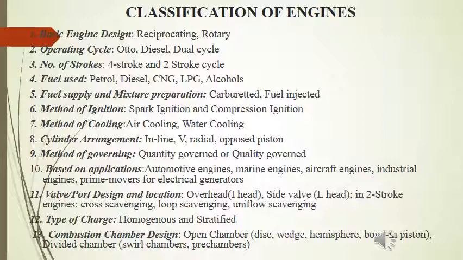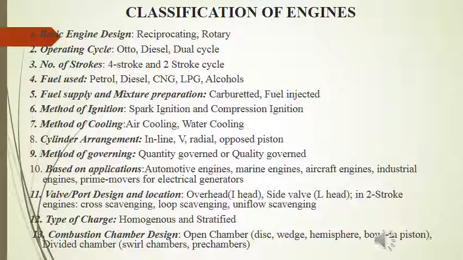Now, inline engine is basically an IC engine with all cylinders aligned in one row and having no offset. An inline engine is considerably easier to build than a horizontally opposed engine or V engine.